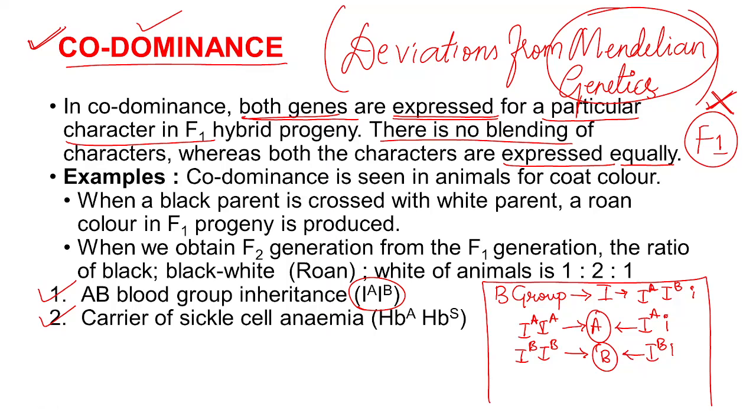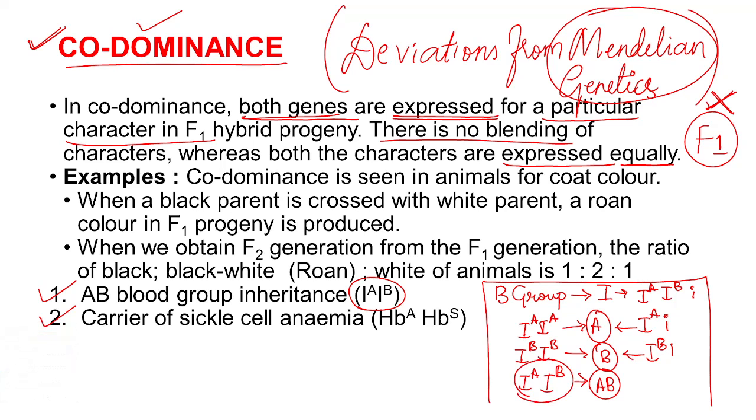But when you go to the blood group AB, it results when both dominating genes occur at a time, that means IA and IB. When IA and IB, the dominating genes, occur together, it will lead to the formation of what?